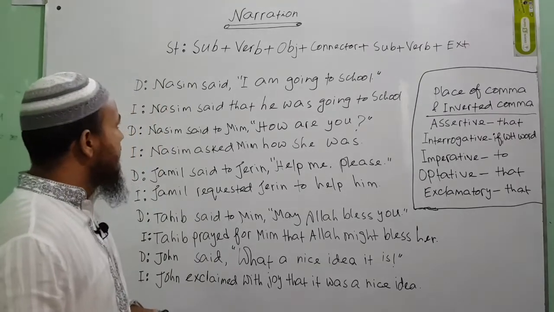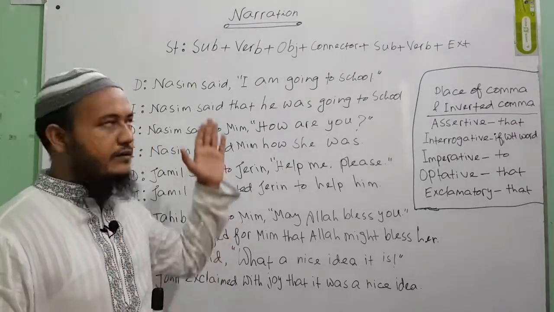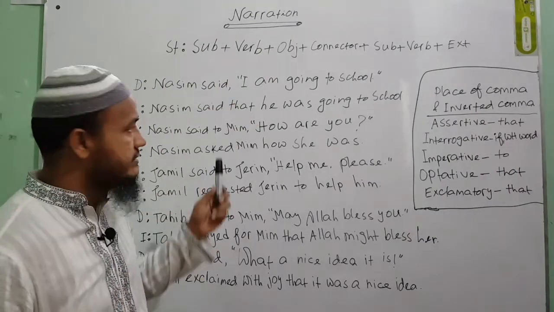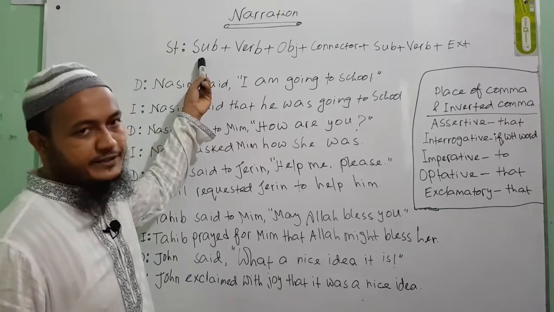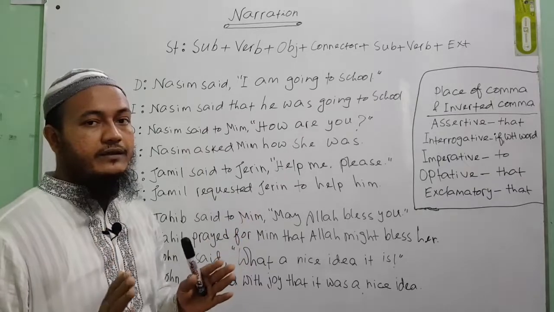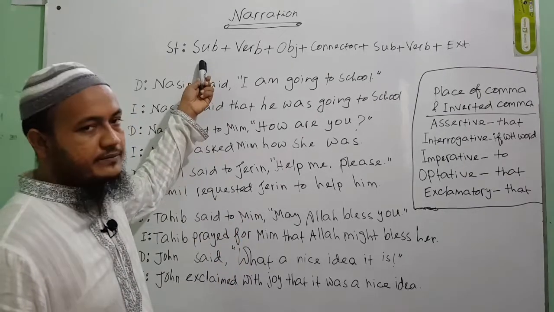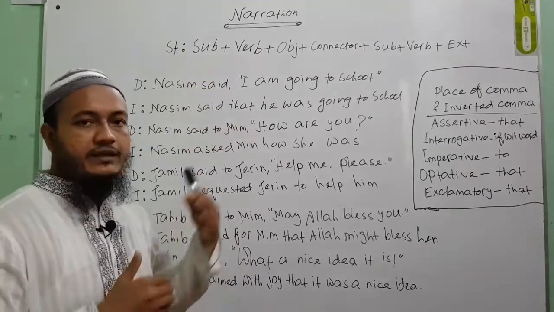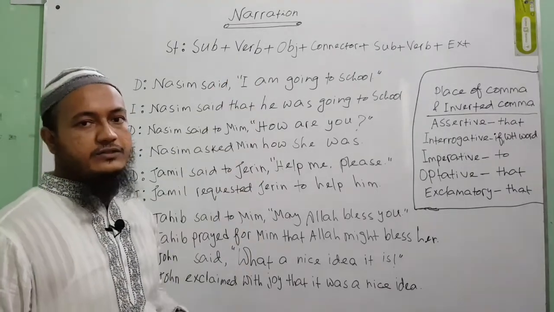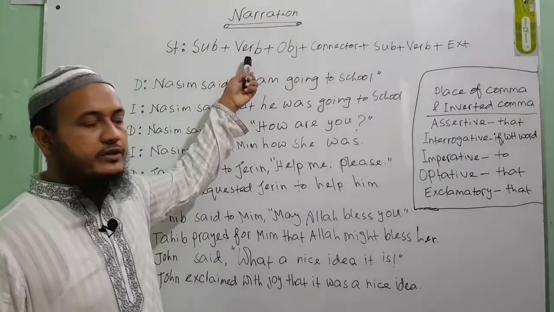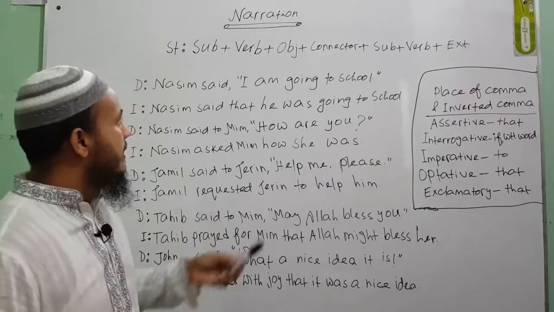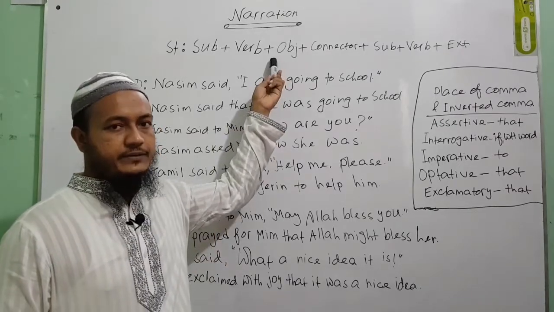Any kind of sentence you can solve with the help of this structure. So what's the structure? At first you have to use the subject. What's the subject? The reporting, I mean the speaker. You will have to use the speaker or the subject first for making direct narration to indirect, and then you will have to use the verb. I am talking about the reporting verb, the changed verb. And then you will have to use the object or the listener.